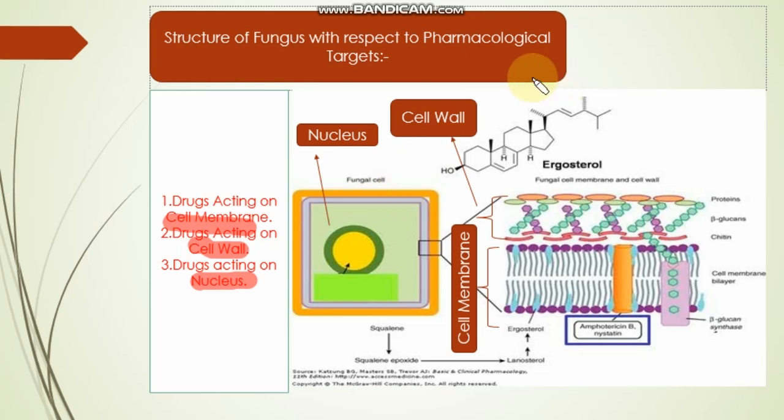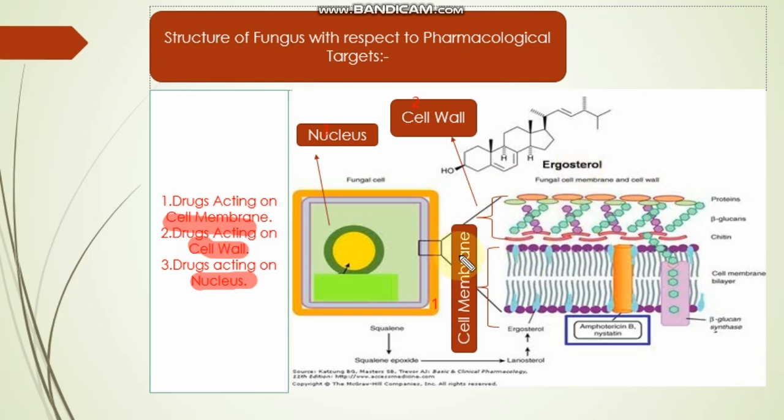So pharmacologically, the fungus has three main parts. The first one is the cell membrane, the second one is the cell wall, and the third one is the nucleus. We will discuss each part in detail. The first part is the cell membrane.